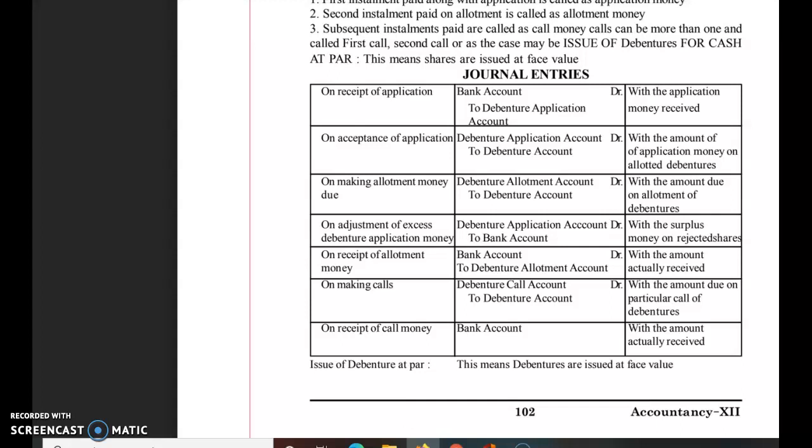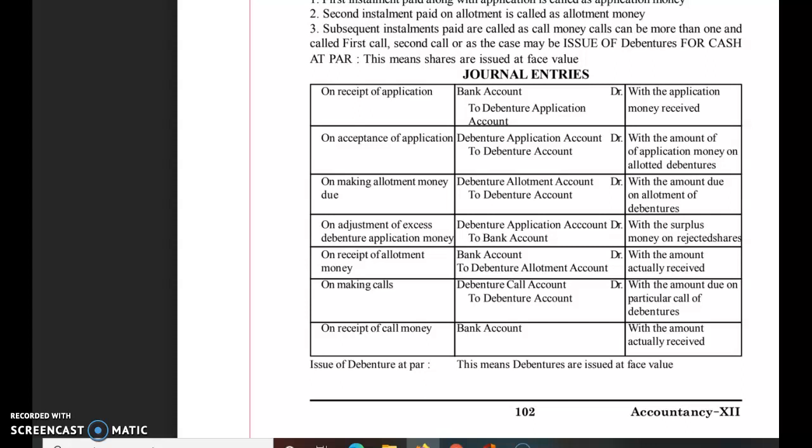The previous entry is being recorded in case surplus money is there. If excess application money is received in case of pro rata allotment or oversubscription, this money will be refunded and automatically this entry will be recorded at the time of application itself. Now the allotment money being received, the entry will be Bank Account debit to 9% Debenture Allotment Account.